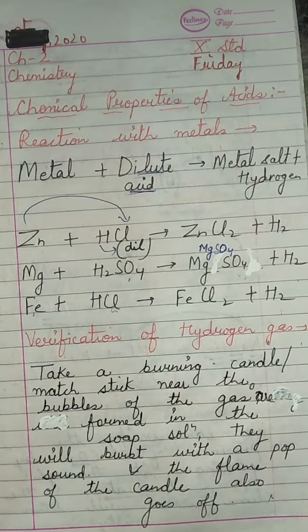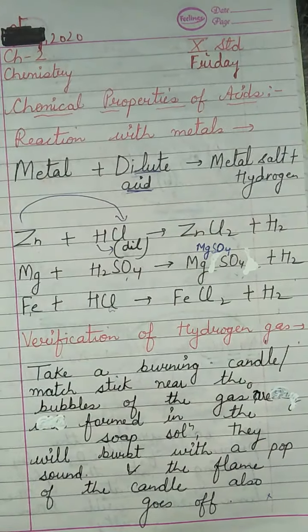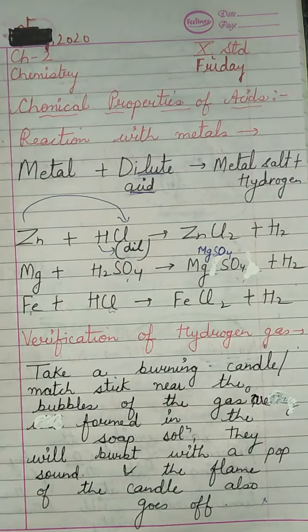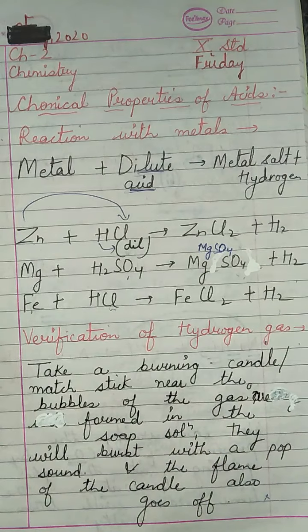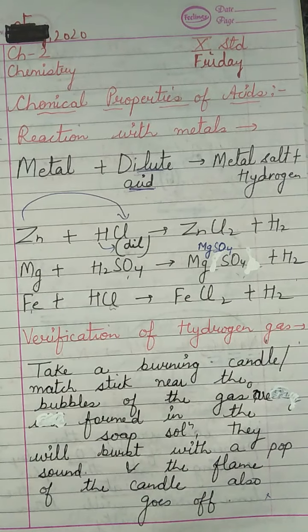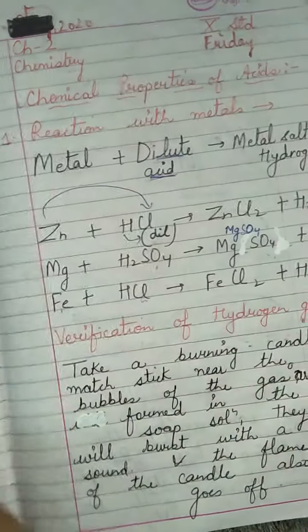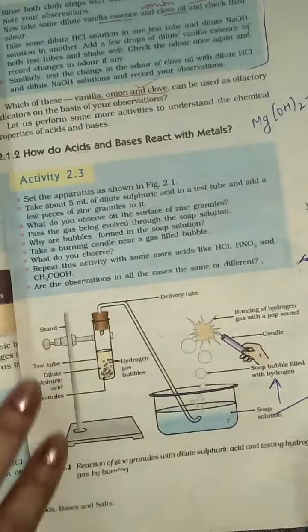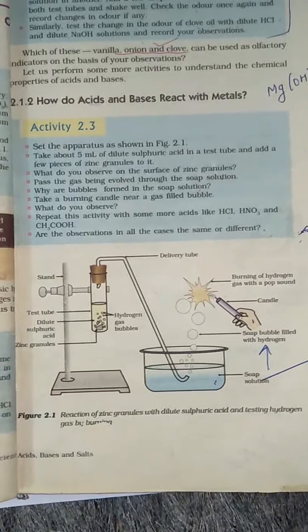Okay ji. Now the question arises, how can we test the presence of hydrogen gas? This is very important. Take a burning candle or matchstick near the bubbles of the gas formed in the soap solution. They will burst with a pop sound. So which soap solution is he talking about? Let's see your NCERT. This is the activity which is given in your NCERT. This is the apparatus.